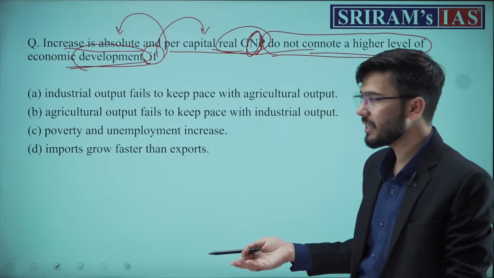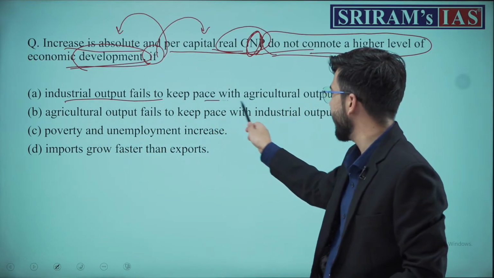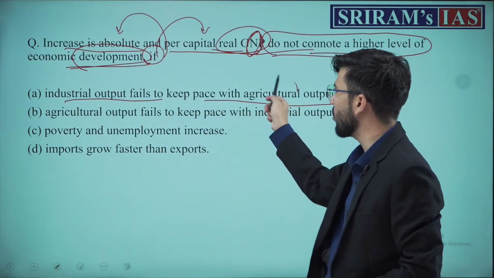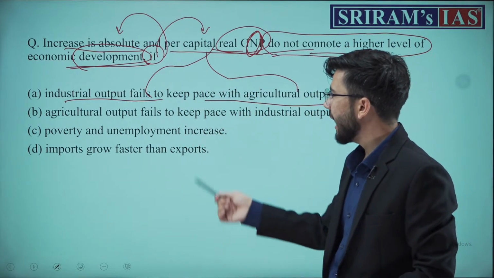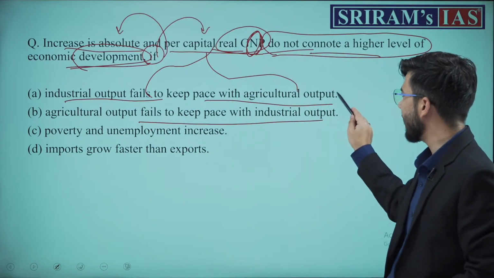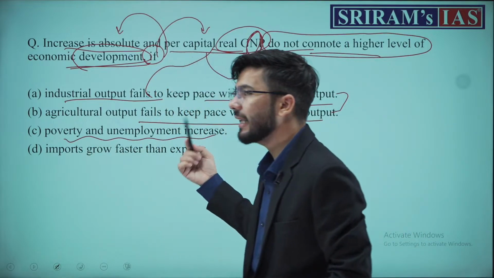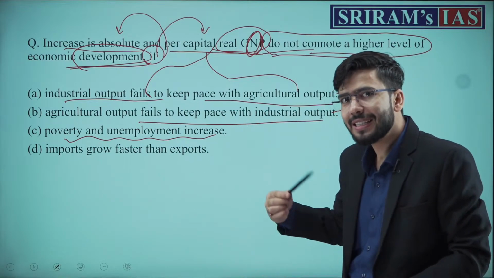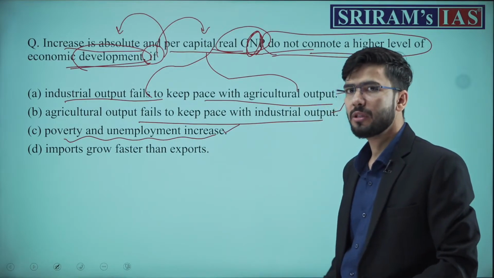So how and why is it happening? Because industrial output is failing to keep pace with agricultural output. Or rather, agricultural output fails to keep pace with industrial output. Again, poverty and unemployment are on the increase. That is why actual development is not happening. That is the answer to this question.